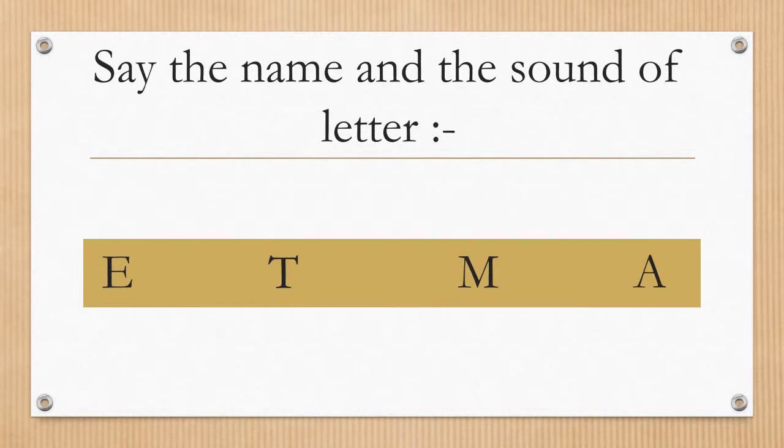Now, let's see the sounds of these letters. The first letter here is letter E, and the letter sound is eh, egg, eh, elephant. Next letter is letter T. The letter sound is t, tiger. Next is letter M. The letter sound is M. M. M.